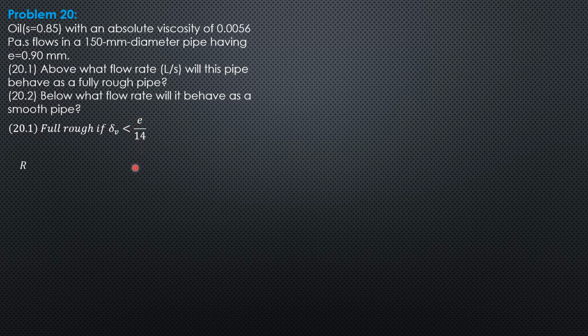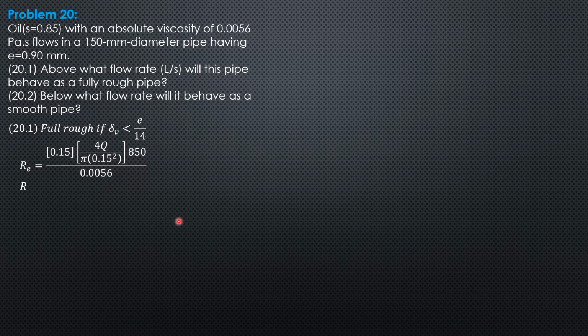So the Reynolds number is equal to diameter 0.15, mean velocity which is 4Q over pi diameter squared, density which is specific gravity 0.85 times 1000, so 850, divided by 0.0056 which is the viscosity.